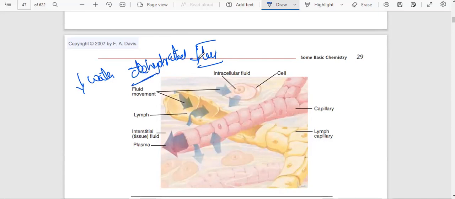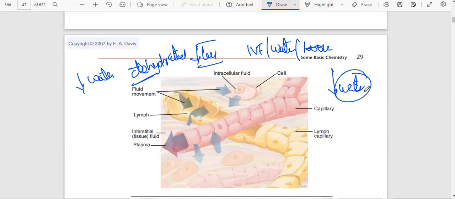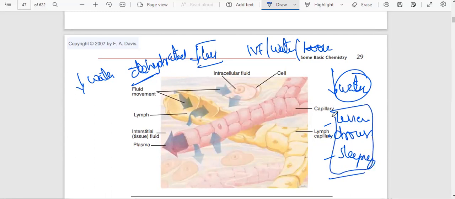We have to hydrate them, giving IV fluids, water. Some patients have loose stools and lose all the water from the body. What will they have? Less energy, drowsiness, sleepiness. All these things we will see in clinical practice.